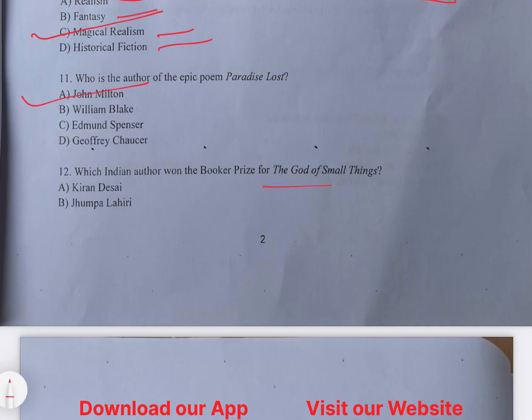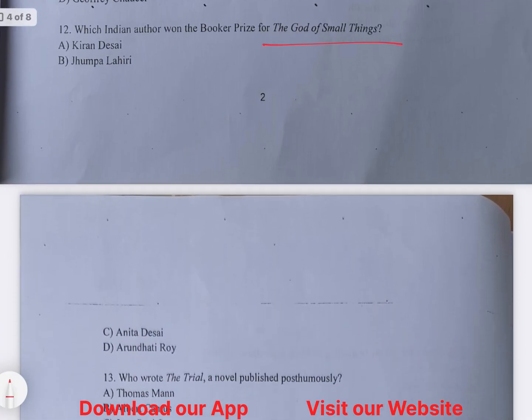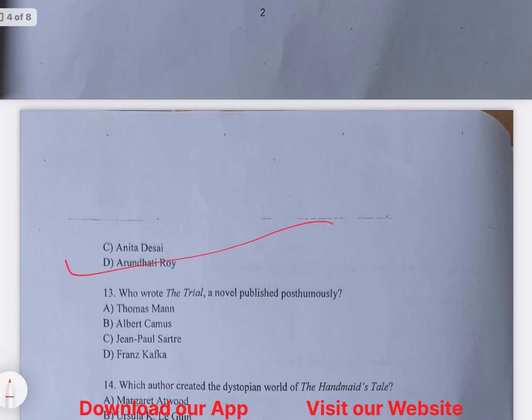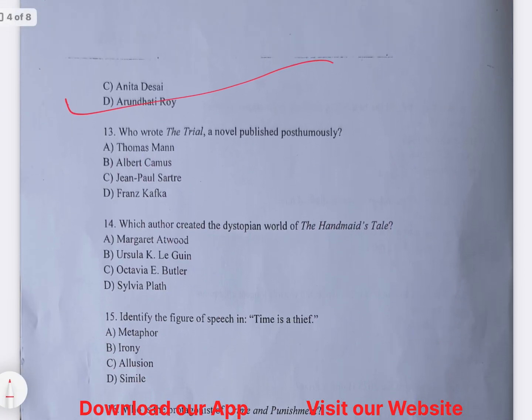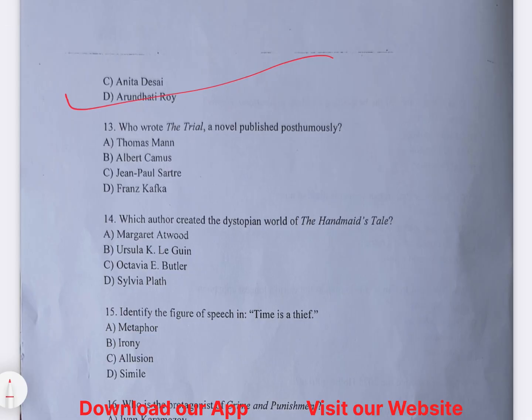Which Indian author won the prize for The God of Small Things? So you guys know who this author is. This author is Arundhati Roy. Okay, this is quite easy and a most recurring question in the Jamia BA English Honors entrance.